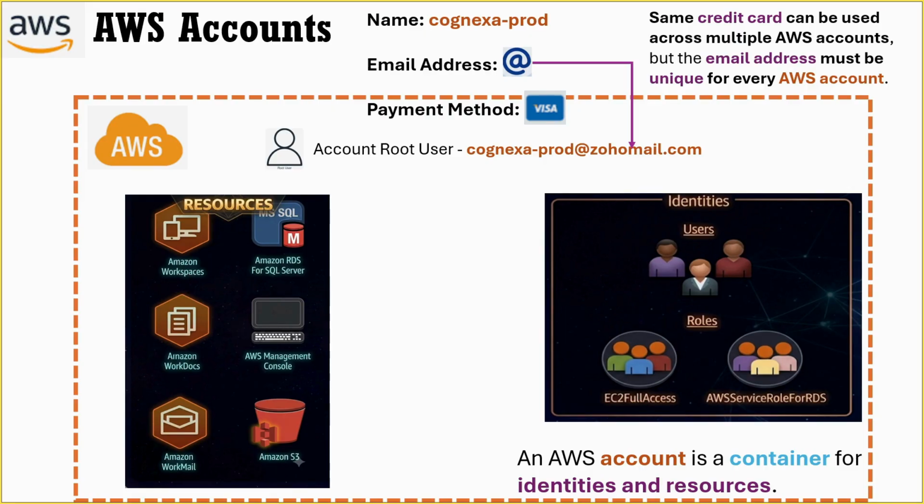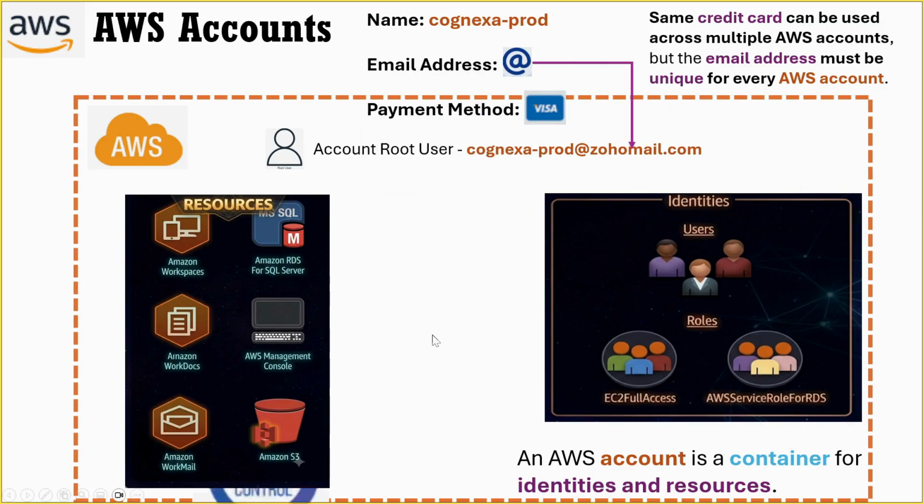In a real organization, you will typically have multiple AWS accounts such as a development account, SIT account, UAT account, production account, and so on. Each of these AWS accounts will have its own unique root user and its own unique email address. This means the production root user can access only the production AWS account, while the development root user can access only the development AWS account. These root users are completely separate from one another because they belong to different AWS accounts.